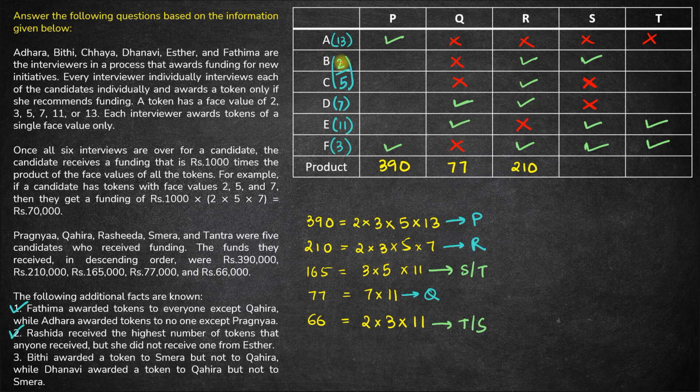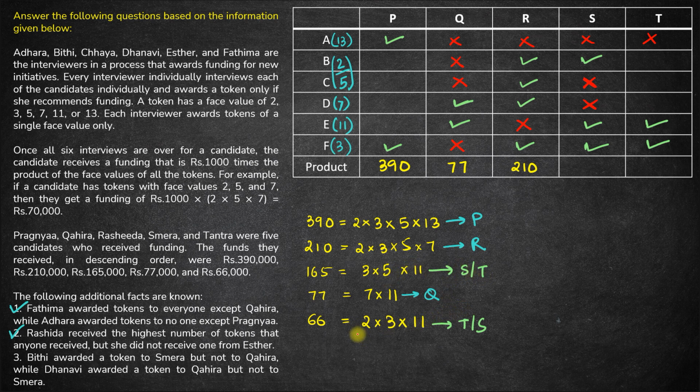If B gives a token of 2, then B, who gives a token of 2, will be S. If B is 2, this guy must be S, then this guy must be T, and T receives a token of 5.